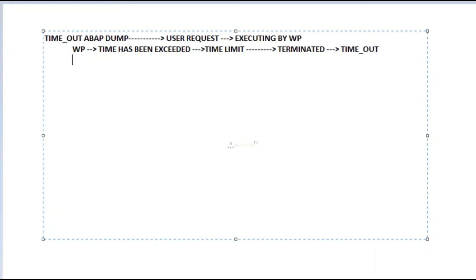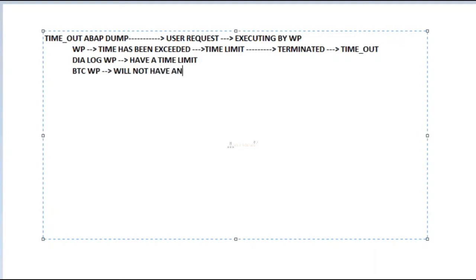Okay. So which work process will have a time limit? Yeah, the dialog work process. My dialog work process will have a time limit. Why? Because my background work process doesn't have any time limit. Why? Because it will run long running jobs for a longer time.